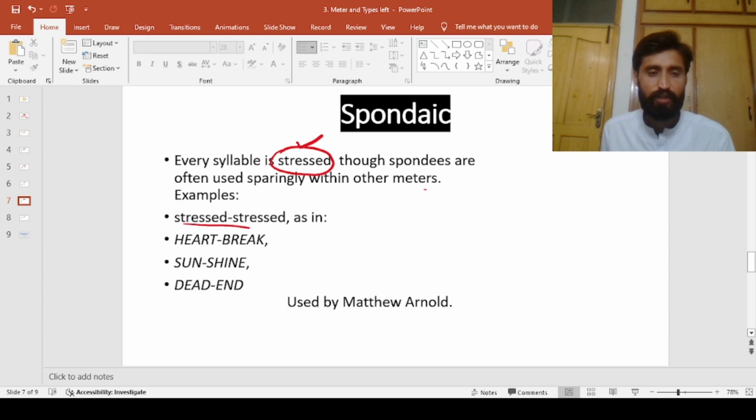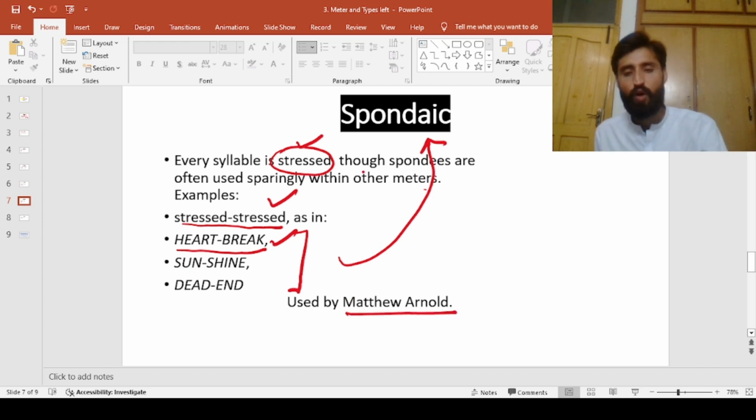When 2 stressed syllables are combined together, they are called spondaic, like heartbreak, sunshine, dead end. These are compound words. Compound words are mostly spondaic in nature, used by Matthew Arnold.